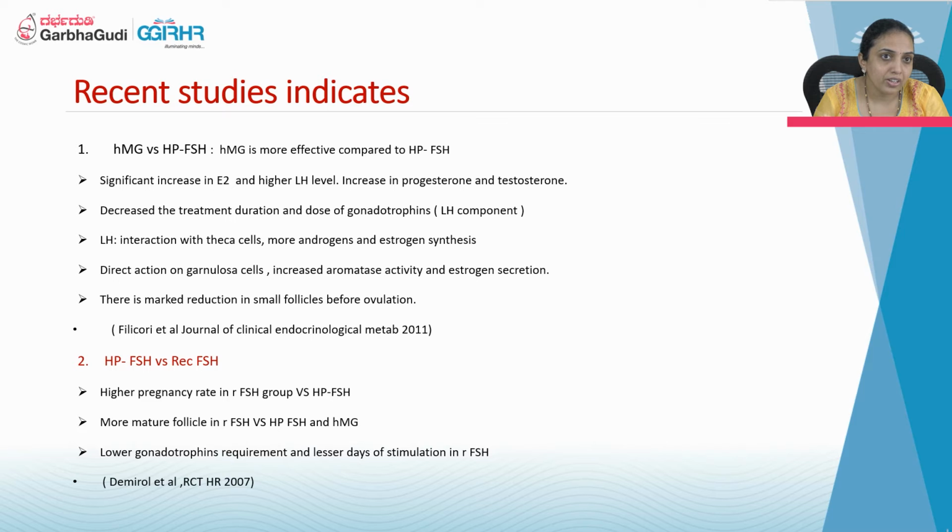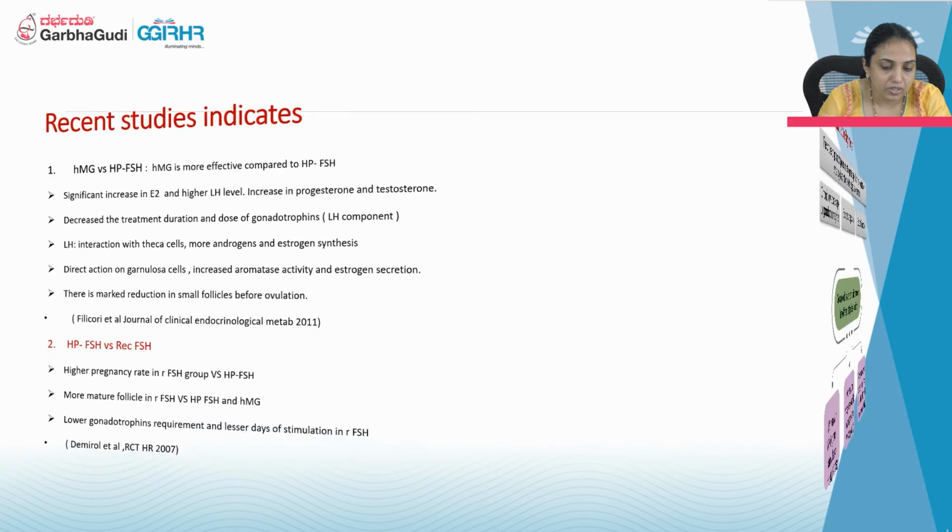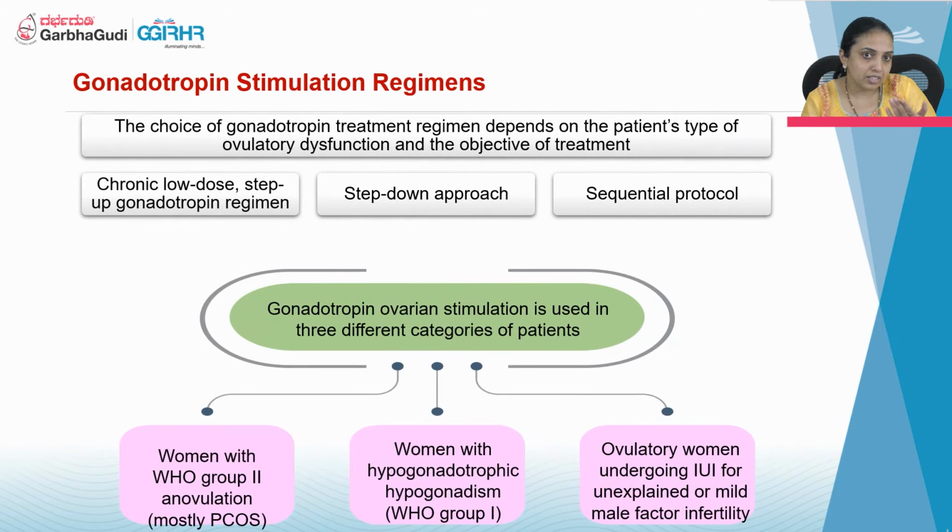And by giving HMG, what are the other advantages? Whatever small follicles are developing will regress, they won't grow fast. Another study comparing highly purified FSH versus recombinant FSH shows the pregnancy rates are higher with recombinant injections, and more mature follicles are also obtained. There is also a lower dose with fewer days of stimulation in recombinant injections.